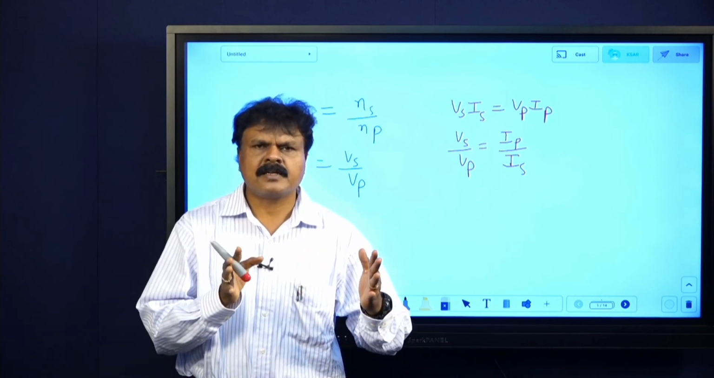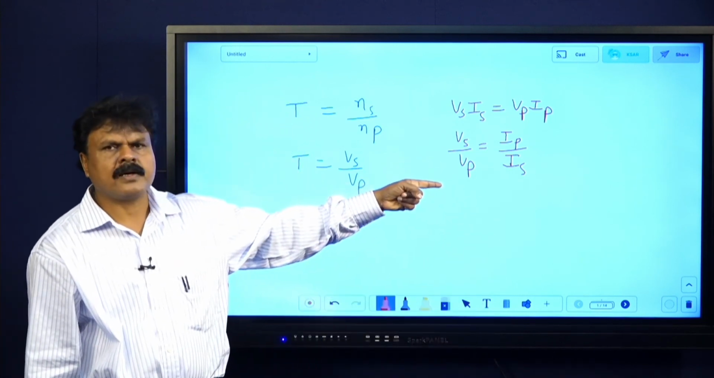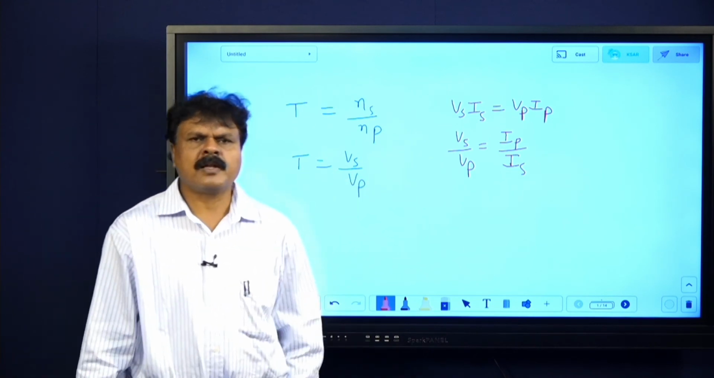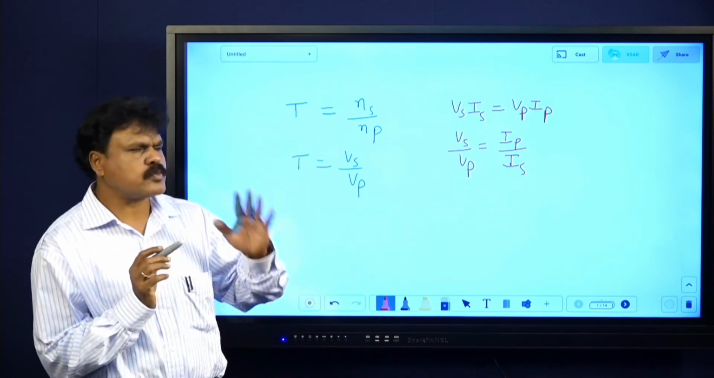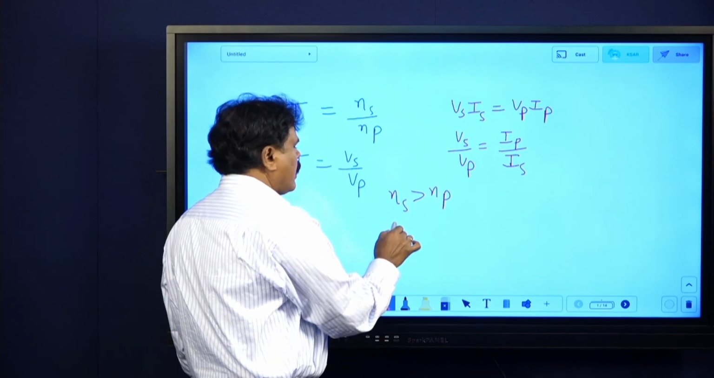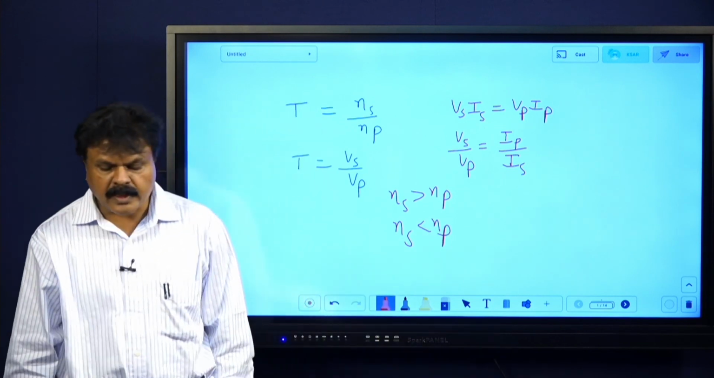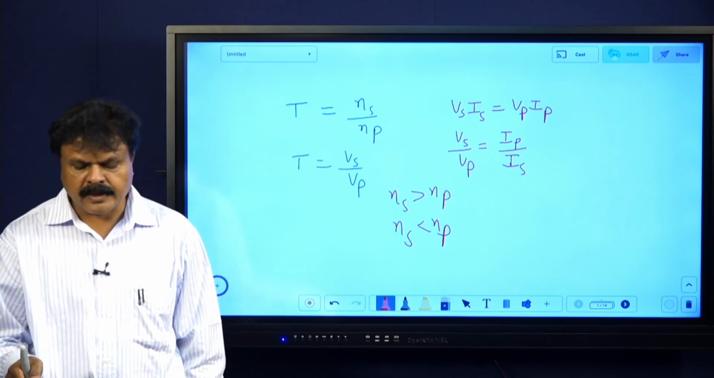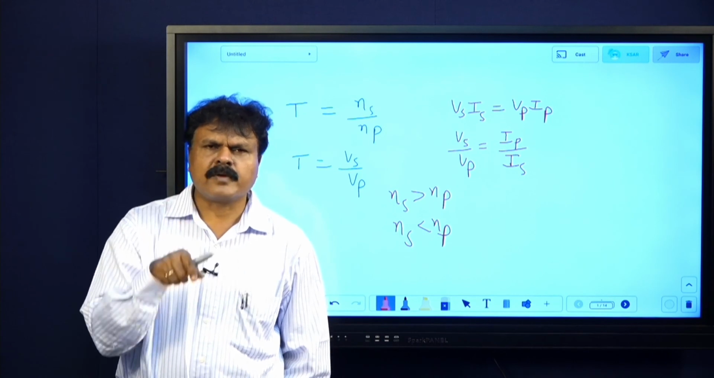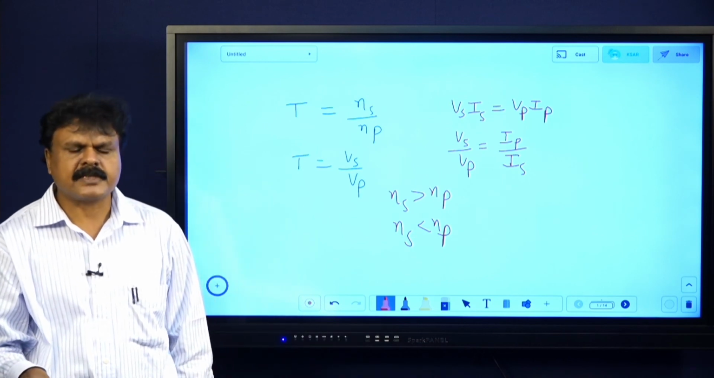And here there are some other things like transformer losses. In a transformer there will be loss also, because heat is produced. But try to remember, step up transformer means Ns is greater than Np, and if Ns is less than Np, there will be a step down transformer. A step down transformer decreases the voltage but increases the current. Now efficiency of a transformer is output divided by input.